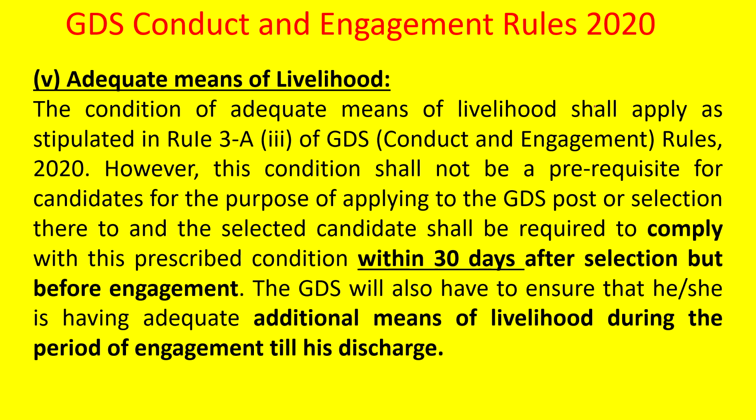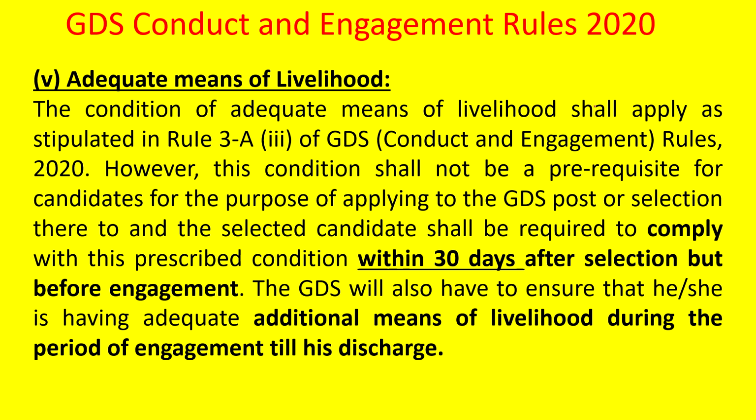Adequate means of livelihood. That means the condition of adequate means of livelihood shall apply as stipulated in Rule 3A3 of the GDS Conduct and Engagement Rules 2020. However, this condition shall not be a prerequisite for candidates for the purpose of applying for the GDS post. That means at the time of applying, you need not provide any adequate means of livelihood. But the one candidate who is selected has to comply with this prescribed condition within 30 days after selection but before engagement.